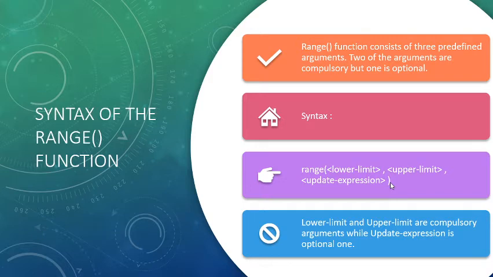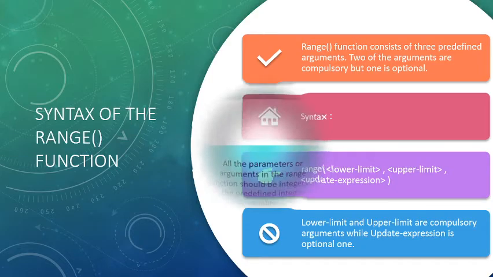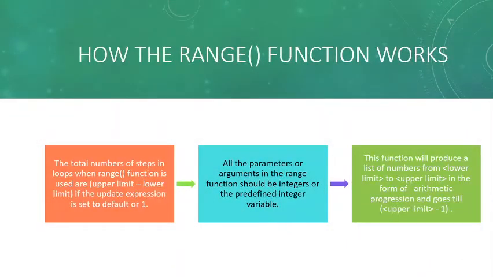The lower limit and upper limit are mandatory, while the update expression may vary. If we do not include the update expression in the syntax, it will update the value by default 1. This is how the range function works.